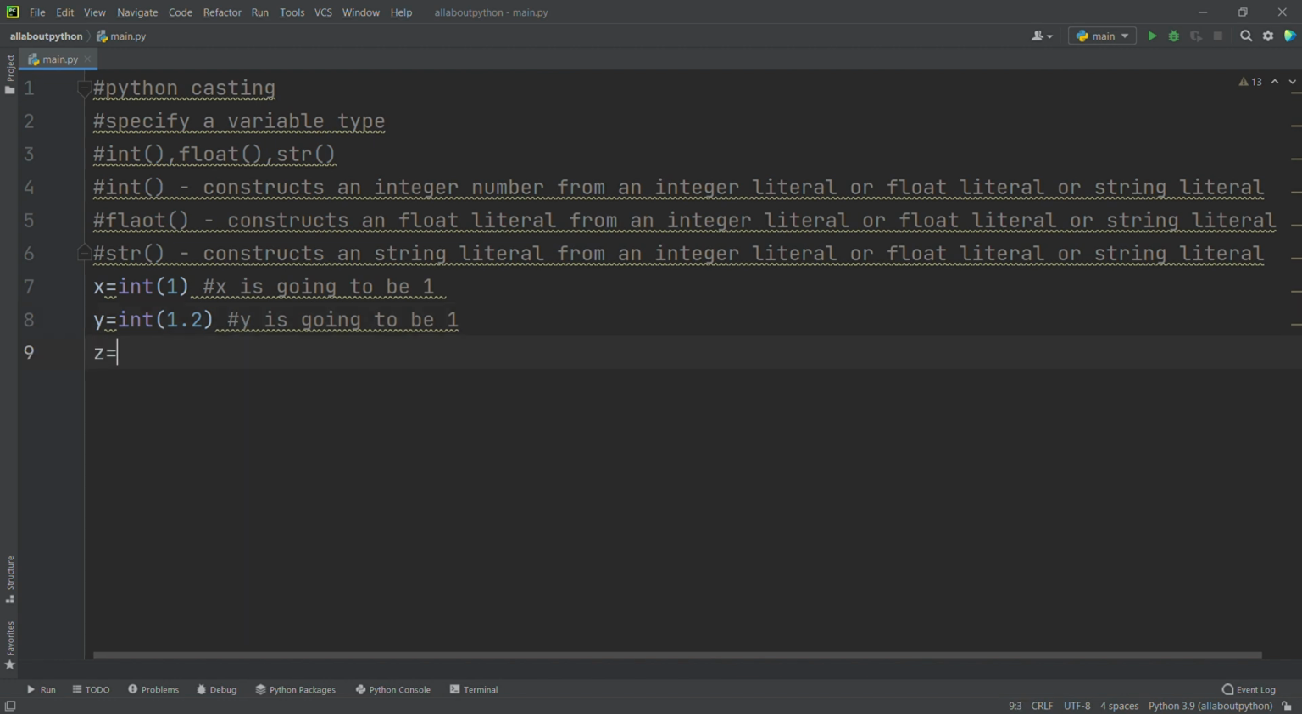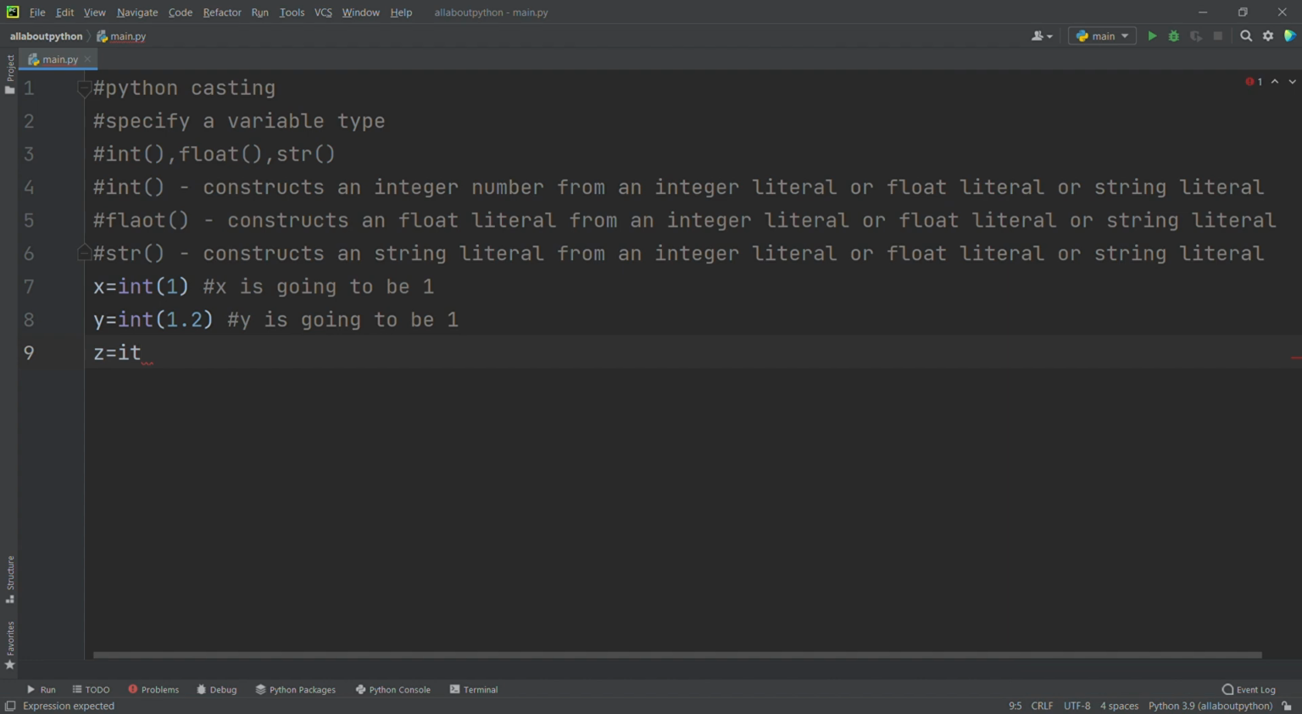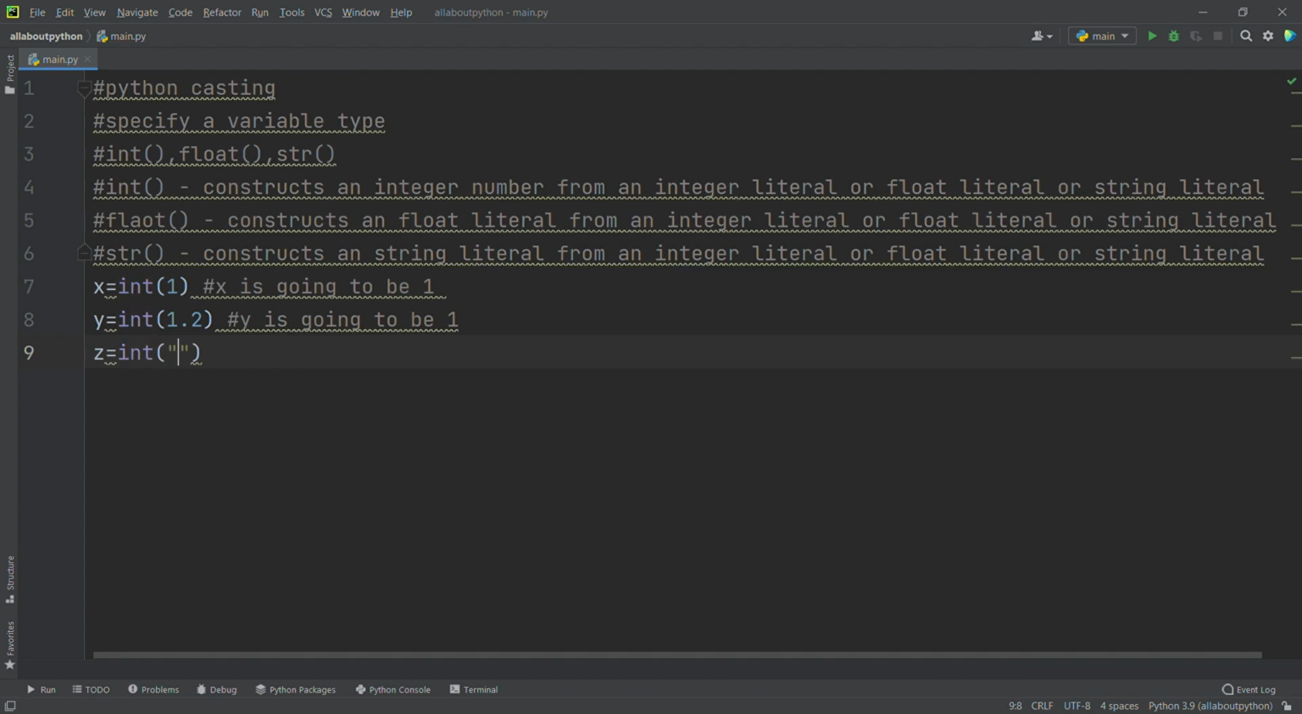Now I will write z is equal to int of, inside the double quotes I am giving 3. What's the output here? What's the value we are going to store in the z variable? z is going to be 3. Here the string is given inside the double quotes, right? It's going to convert that string 3 into the integer 3.